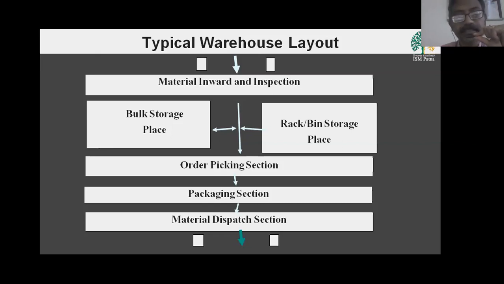Then there is the order picking section. While fulfilling an order, items need to be retrieved, so one section is there where the order is picked for dispatching. Once the order items are picked as per the order, packaging is done if required. After packaging, there is again an inspection, then documentation is prepared, and then the materials are sent for dispatch. So this is the typical warehouse layout.